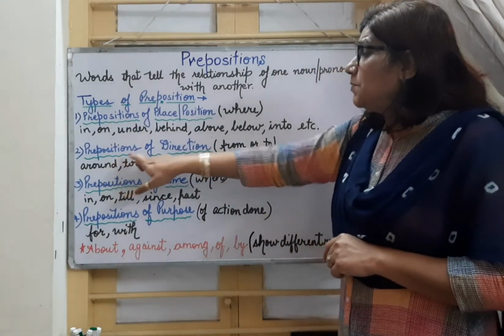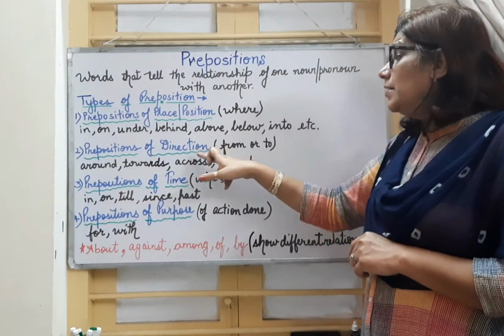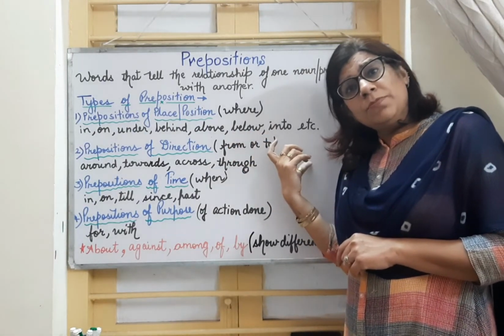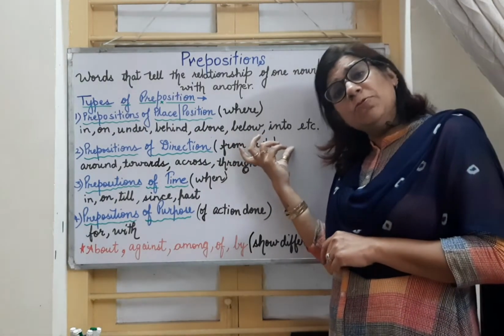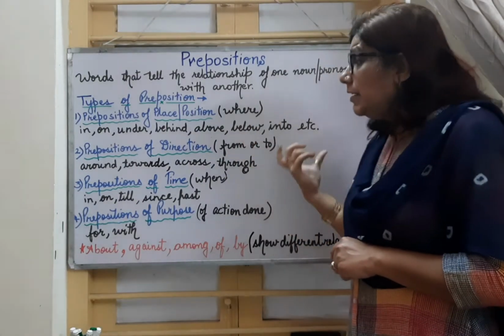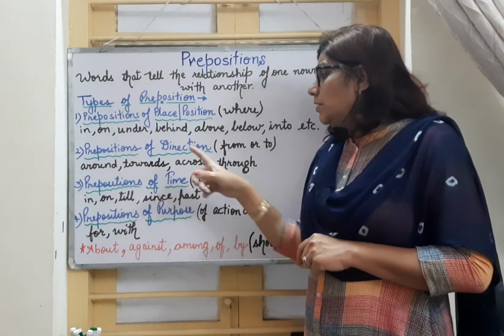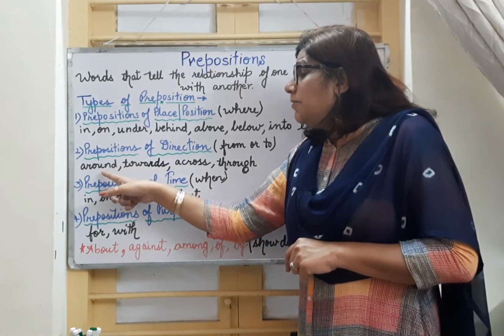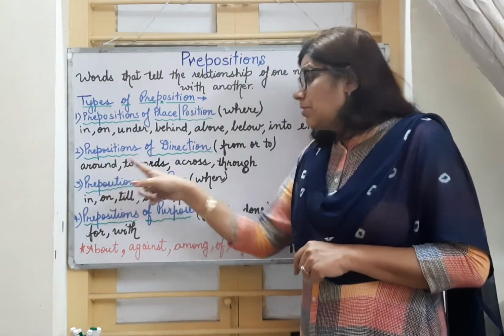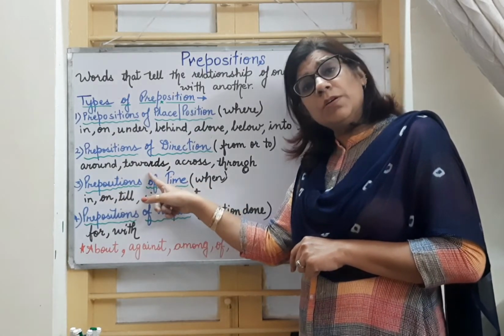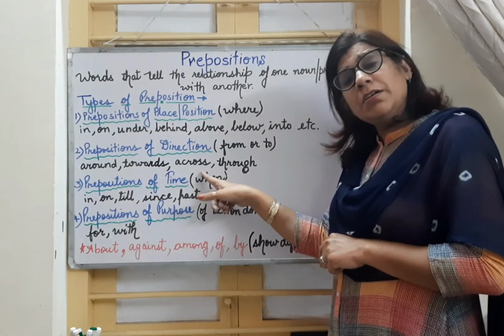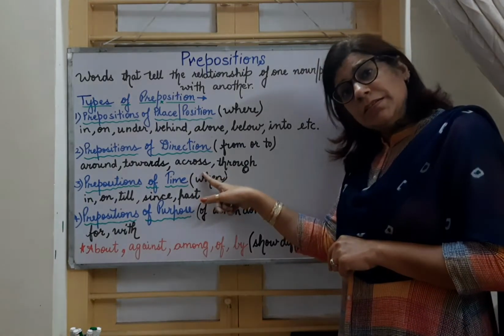Next category is prepositions of direction. In this we are talking about from or to, right? We are talking about the movement of the noun or the pronoun. In this we include around, towards, across, through. He went around the house. He walked towards the big building. He swam across the river, right?